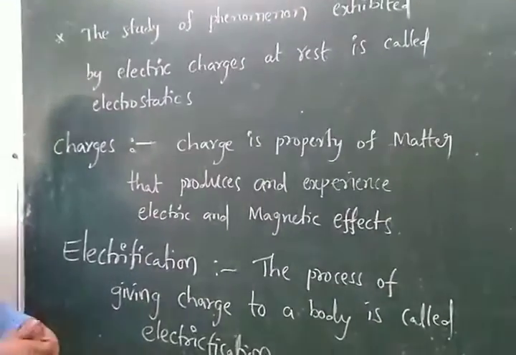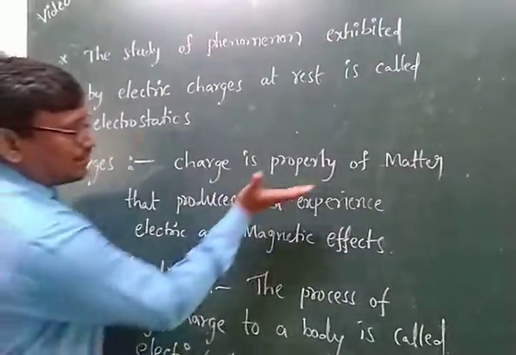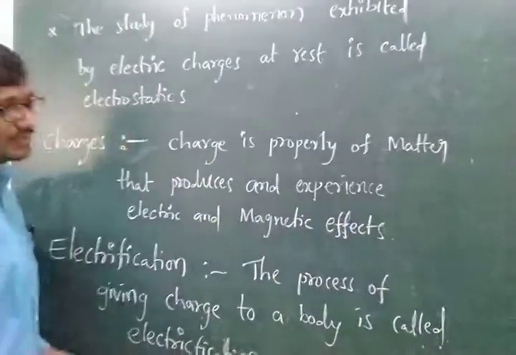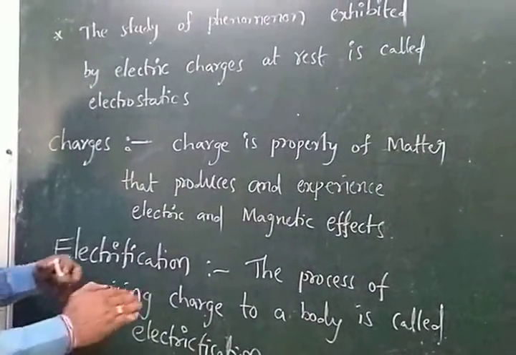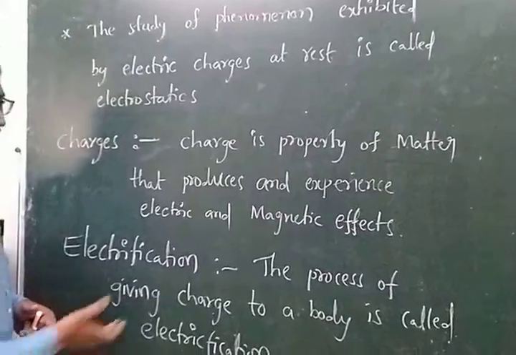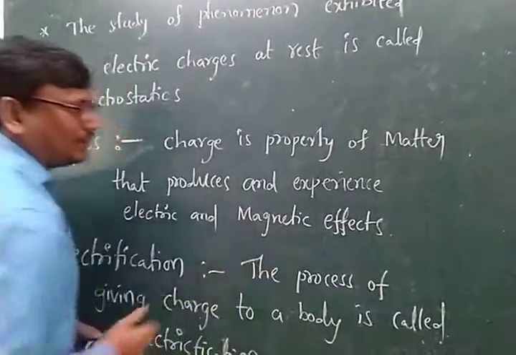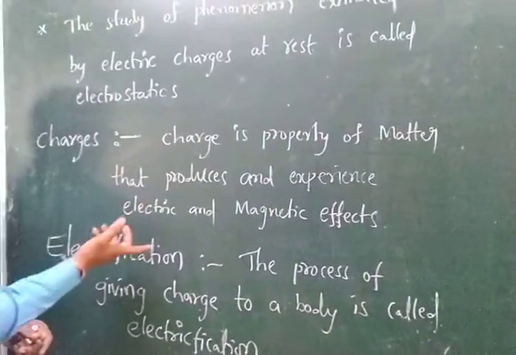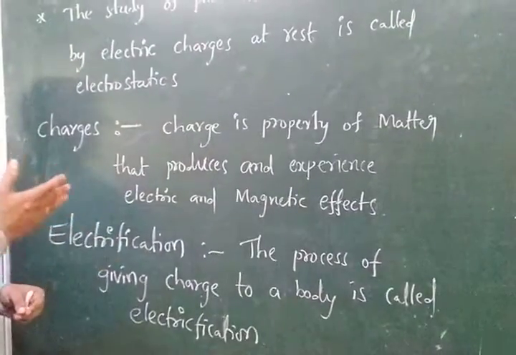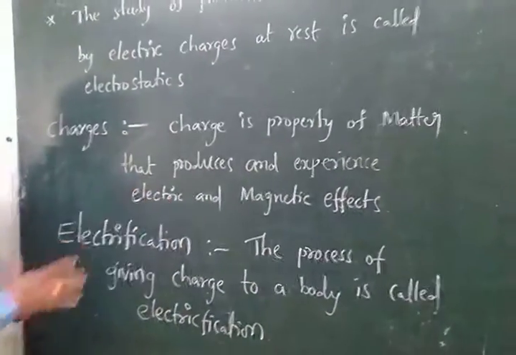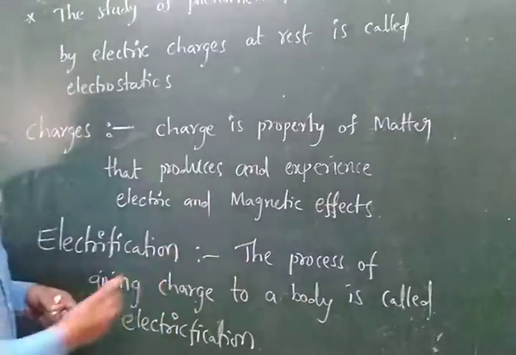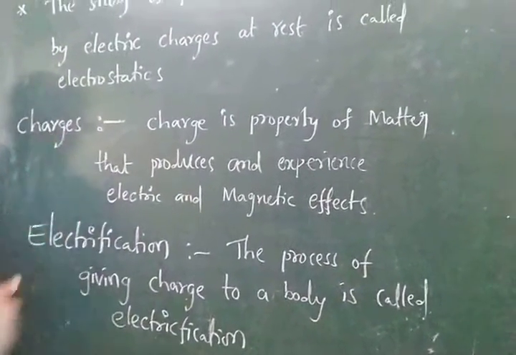What is called charge here? Charge is basically the property of matter that produces and expresses electric and magnetic effects. Electric, as we already know, is produced when current is passing, and there are magnetic effects too. That is called charge.